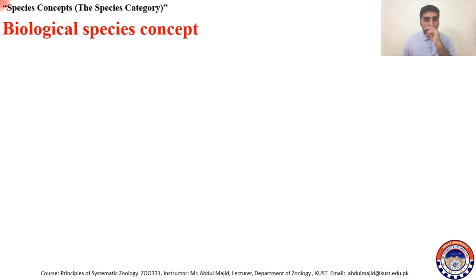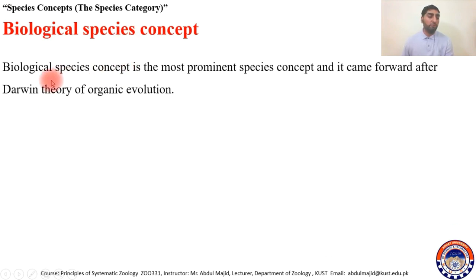Then the most important one, the most conspicuous one, is the biological species concept. The biological species concept is the most prominent species concept, and it came forward after Darwin's theory of organic evolution. When evolution was accepted, scientists put forward this concept.